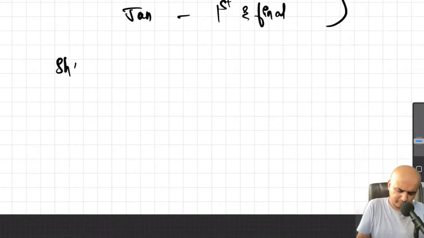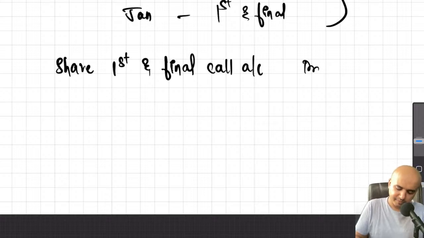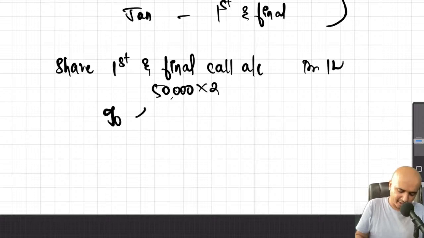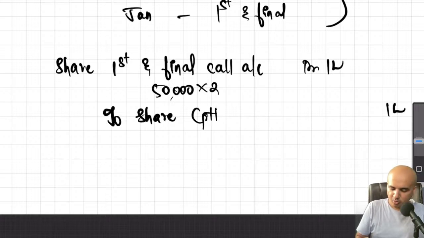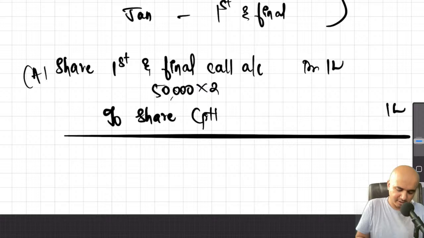Share first and final call money account debit, 50,000 shares into rupees 2, 1 lakh, to share capital. As I said, same as allotment. 1 lakh. This is the asset which we have created. Increase in asset, increase in liability in this case.